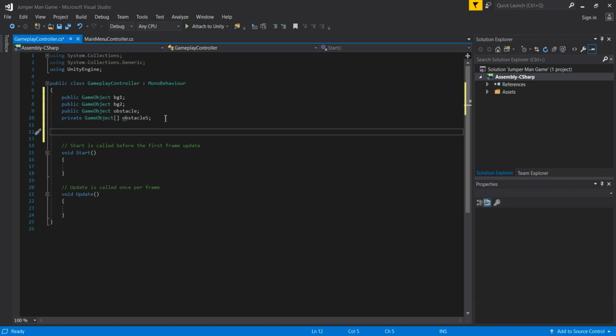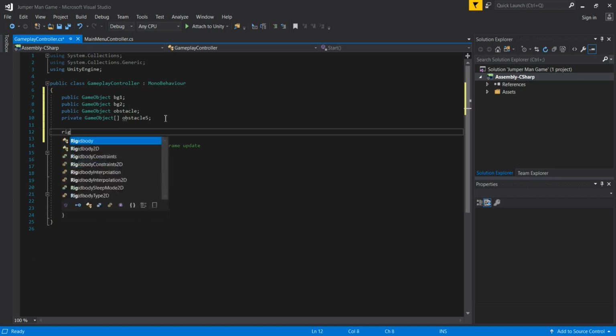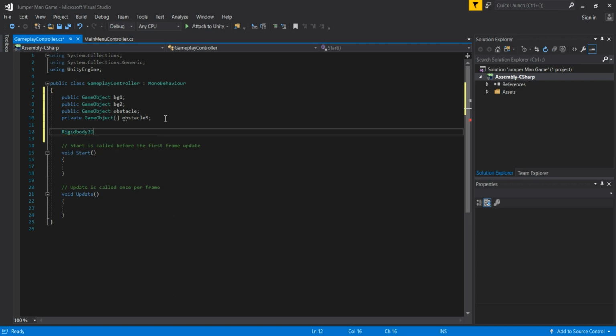Now we are going back down here, and we are going to create Rigidbody variables. The first variable will be myBody1, and then the second variable will be myBody2. Not like this, I made a mistake. This is going to be myBody2, and then the third variable will be physicsObstacle. So these are 3 Rigidbody variables: myBody1, myBody2, and physicsObstacle.